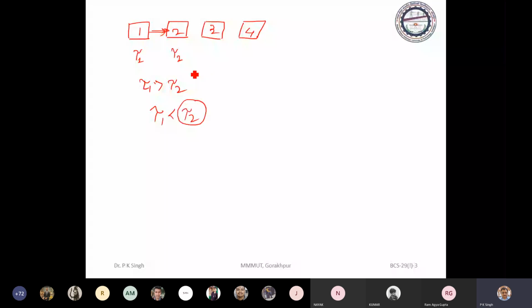So there may be a problem in the processing of the task, compatibility between this unit and this unit. So what can we do? Either we can decide a time after which each stage may hand over its task to the next stage. Okay, we will discuss how we decide the time.